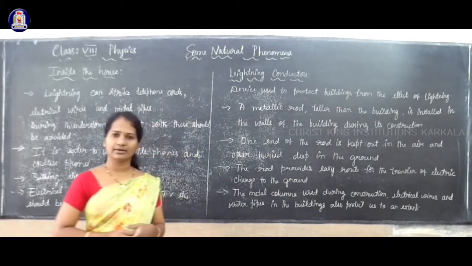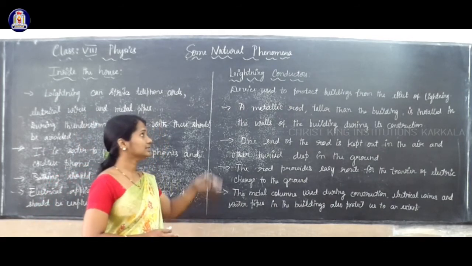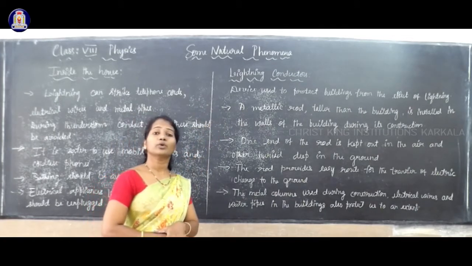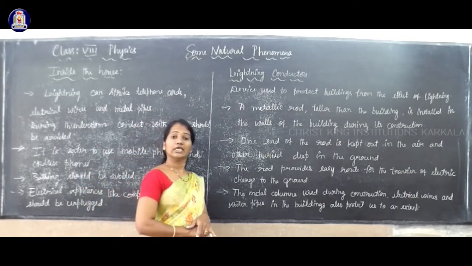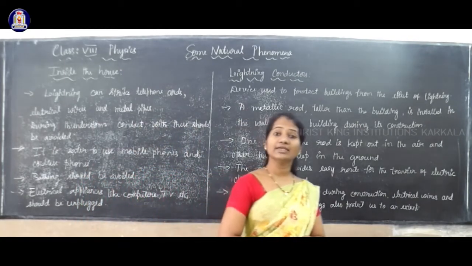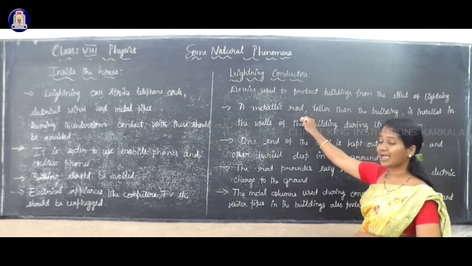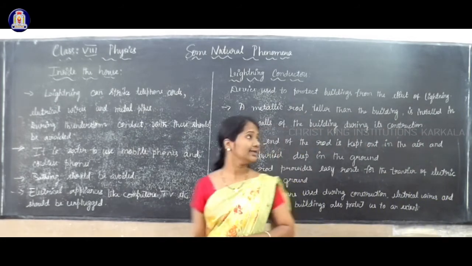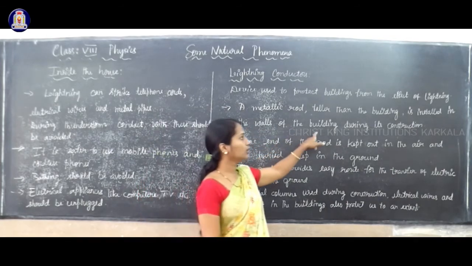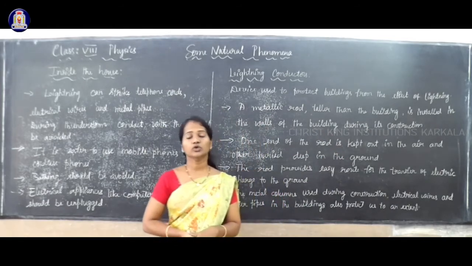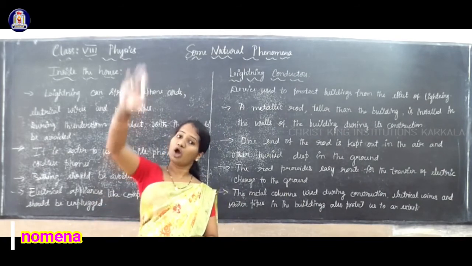Now, lightning conductors. What are these lightning conductors? Lightning conductors are devices mainly used to protect buildings from lightning. The device used to protect buildings from the effect of lightning, we call it a lightning conductor. Usually these lightning conductors are a metallic rod, taller than the building, installed in the wall of the building during construction.